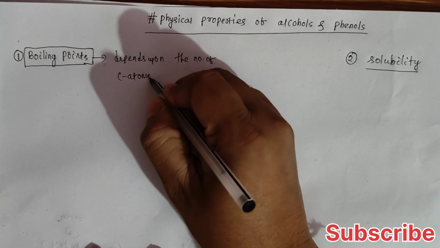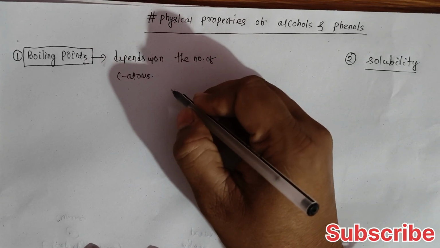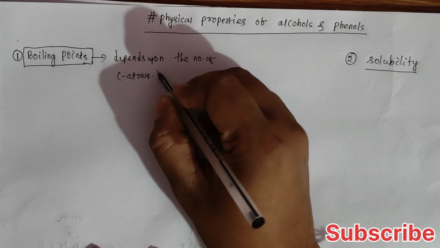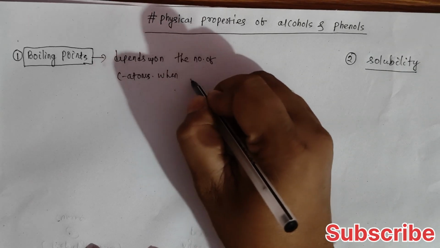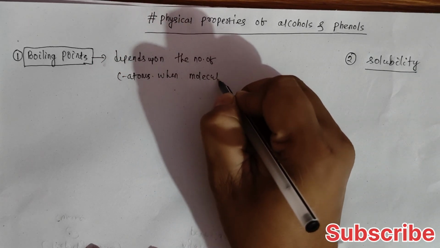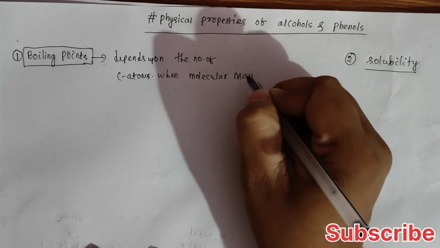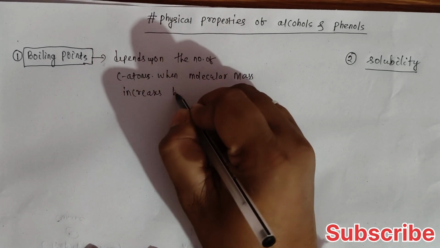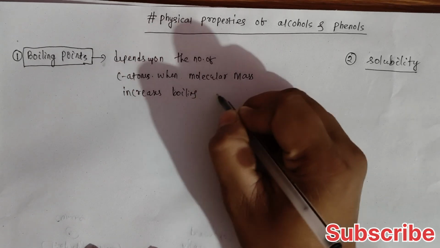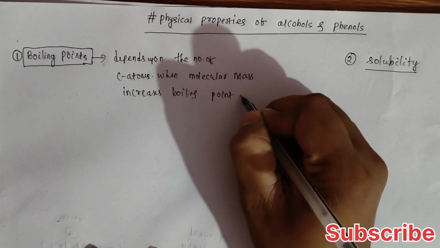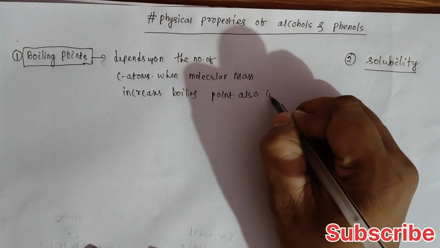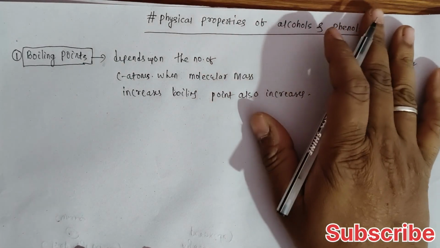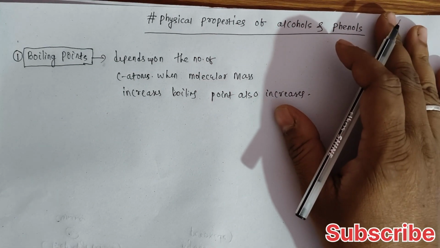When the number of carbon atoms increases, the boiling point increases. Indirectly, we can say that when molecular mass increases, boiling point also increases. Clear? Very simple.